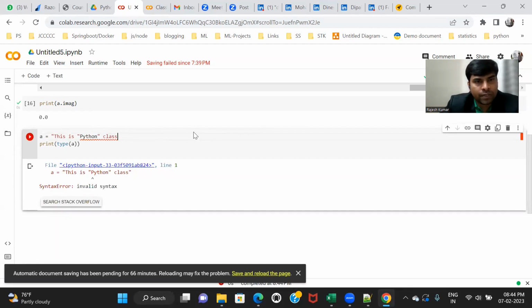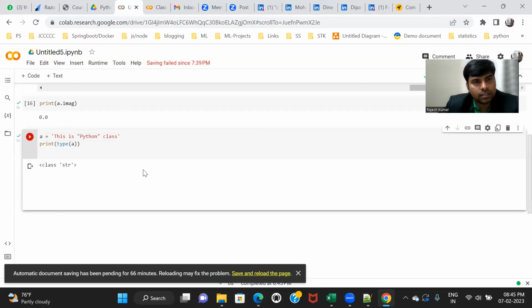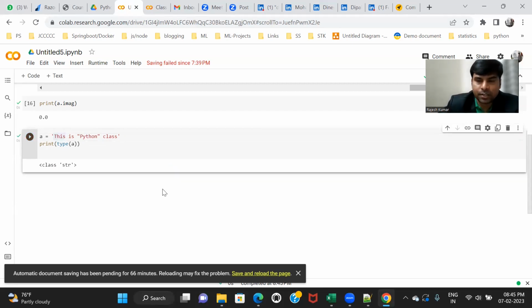So how to overcome this? I can use single quote here, this is quite possible. Or I can use triple quote as well. This is also okay, or I can use triple double quote. This is also possible. Okay, so in this case, I cannot use double quote outside, because I already have double quote inside. So I cannot use this.